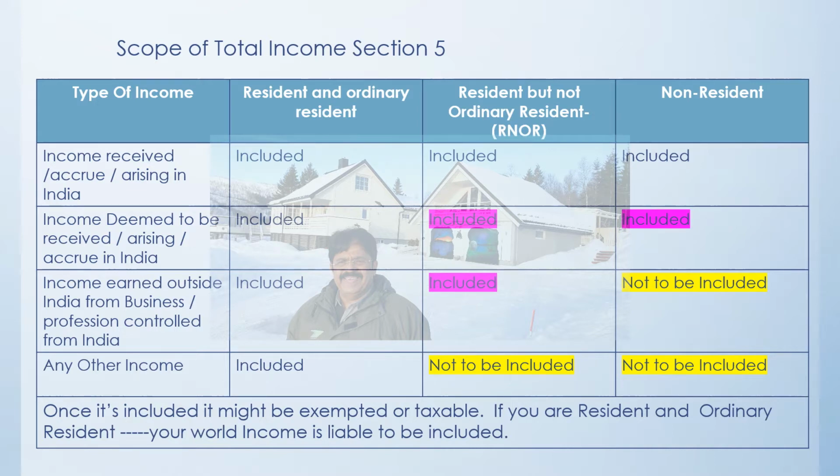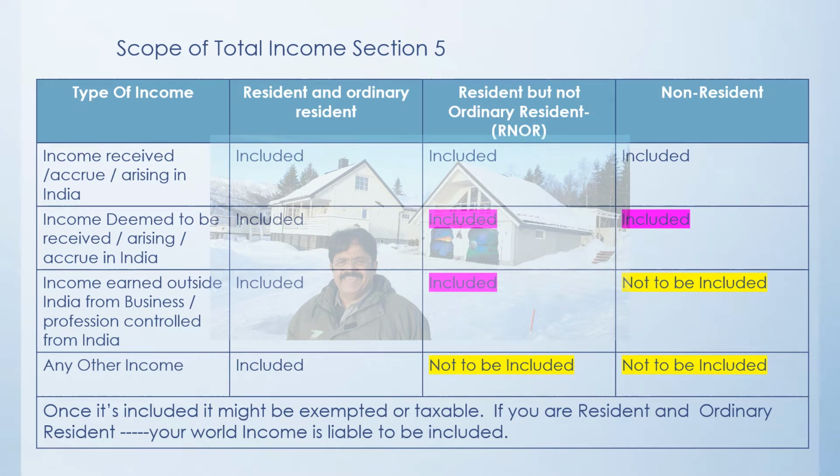Take for example a house property: with any relation to that particular property, if the income is received in India, obviously it is going to be included for taxation purposes irrespective of the residential status.